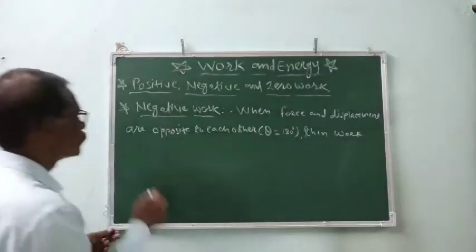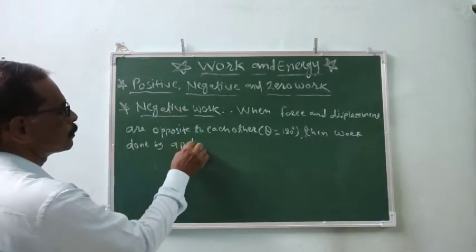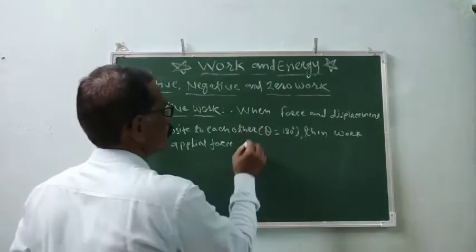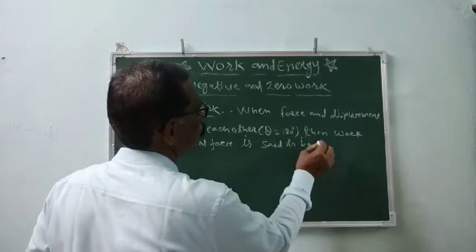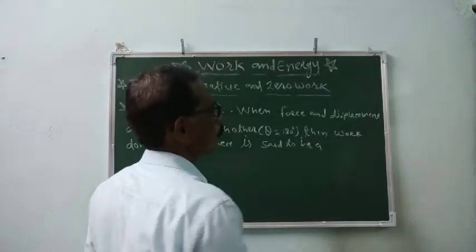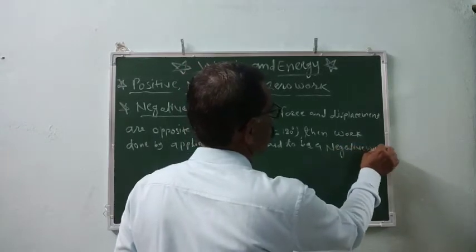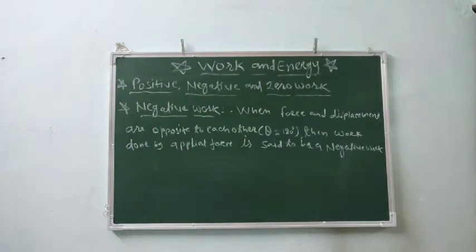Then the work done by the applied force is said to be negative work done. When a force and displacement are opposite to each other, then the work done by the applied force is said to be negative work. And what about the zero work?